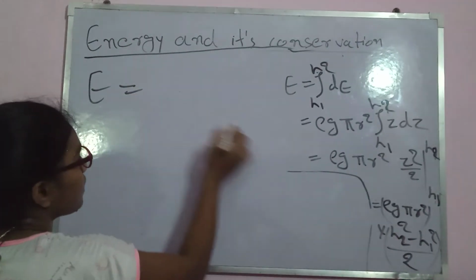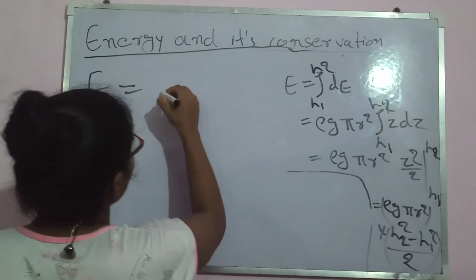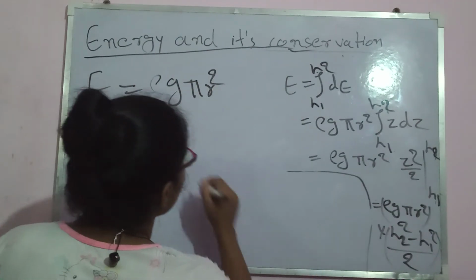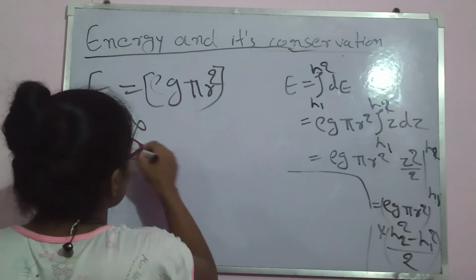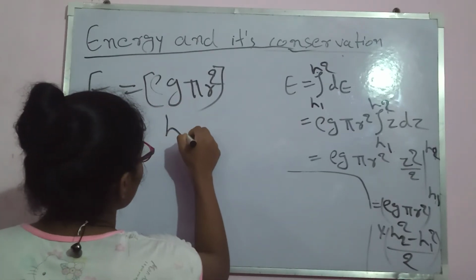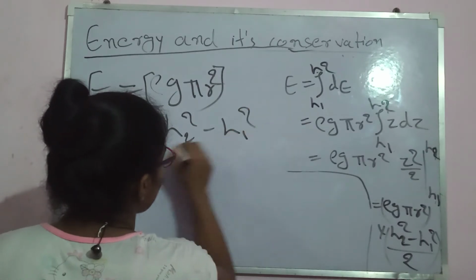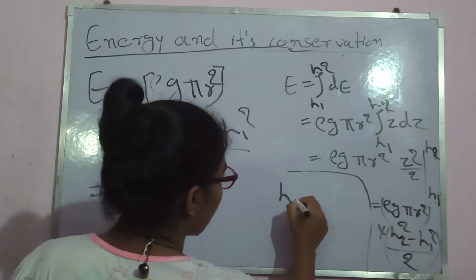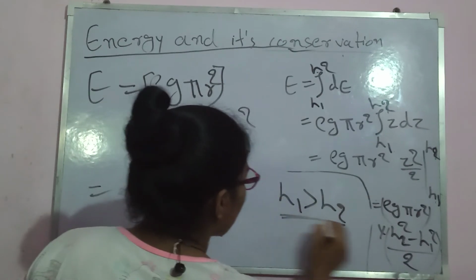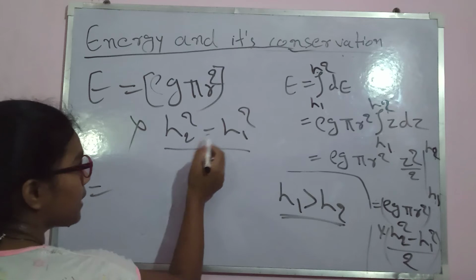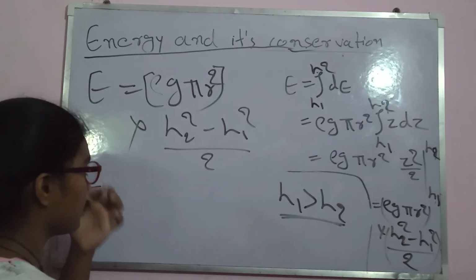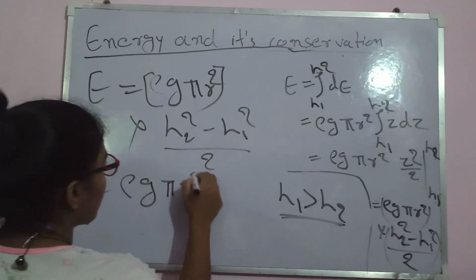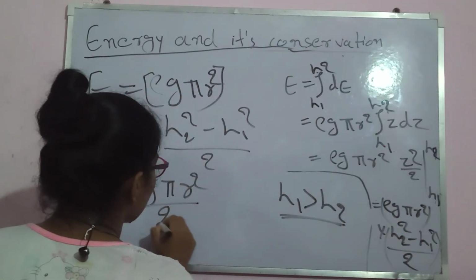So the total energy of that part will come like this: rho g pi r square, and this term will be, with h2 square minus h1 square by 2. As you know from our figure, our h1 is greater than h2, so this will be a minus sign. It happens: rho g pi r square by 2.